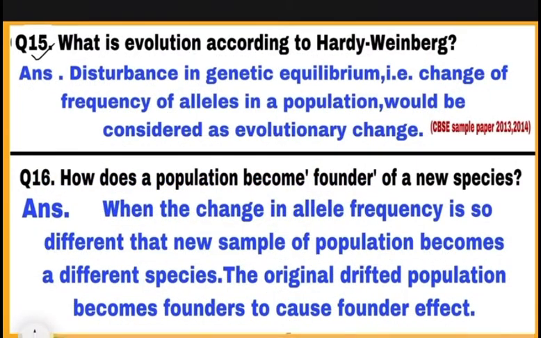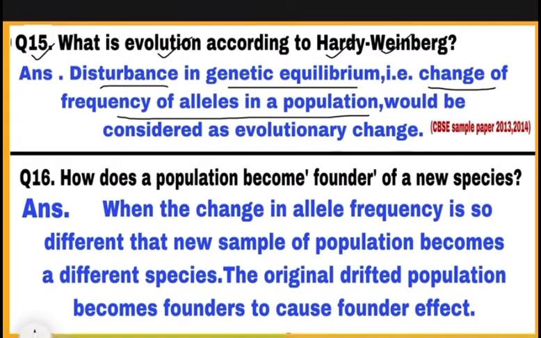Question 15. What is evolution according to Hardy-Weinberg? अगर genetic equilibrium disturbed हो जाए, disturbance in genetic equilibrium, that is change of frequency of alleles in a population, एक population में alleles की frequency में बदलाव आ जाए, that would be considered as a evolutionary change.